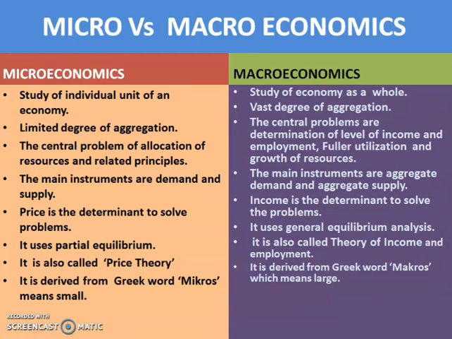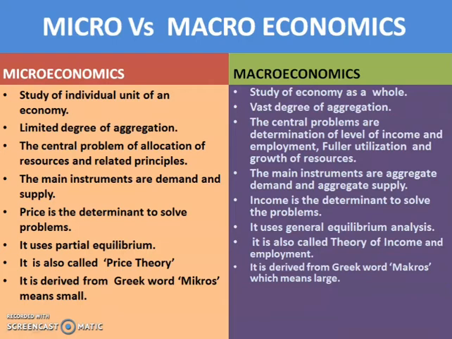First, microeconomics is a study of individual economic units of an economy, whereas macroeconomics is the study of the economy as a whole. Then, the second one, there is a limited degree of aggregation in microeconomics because as it deals with individual units, there is difficulty in aggregation. So, industry is an aggregation of firms. In microeconomics, we are studying only a firm. So, aggregation is very difficult in microeconomics.